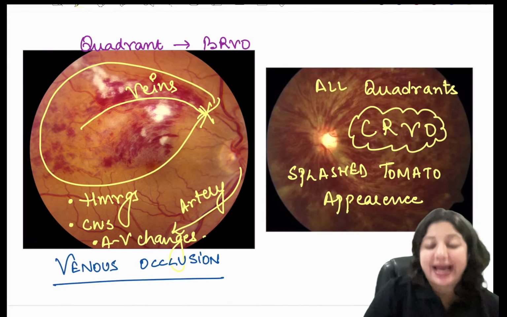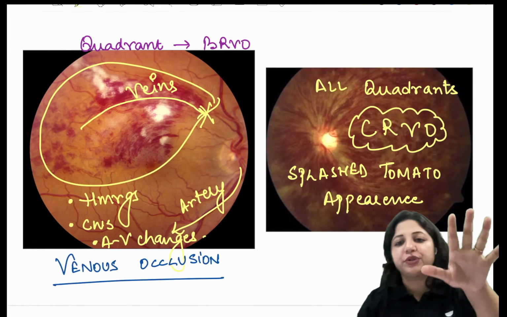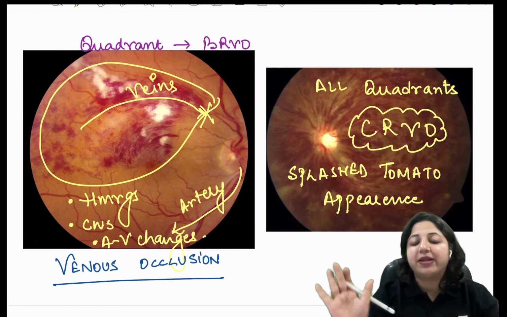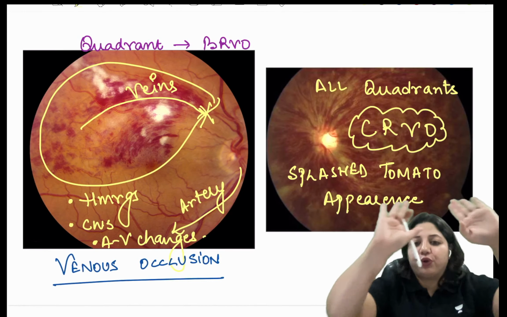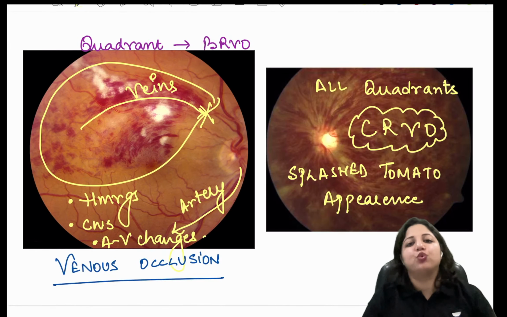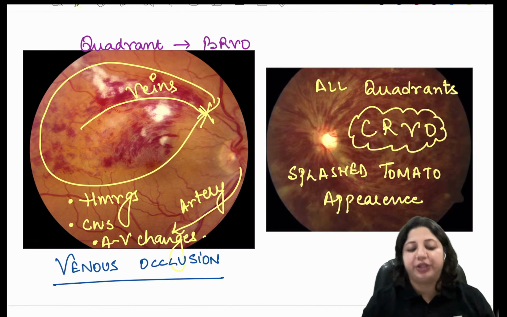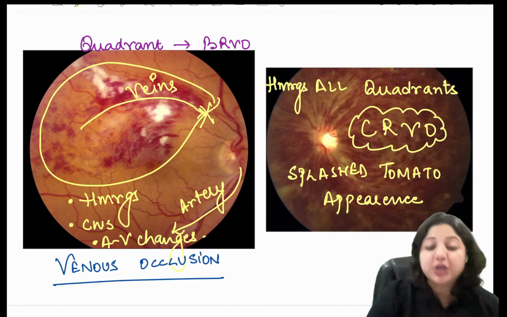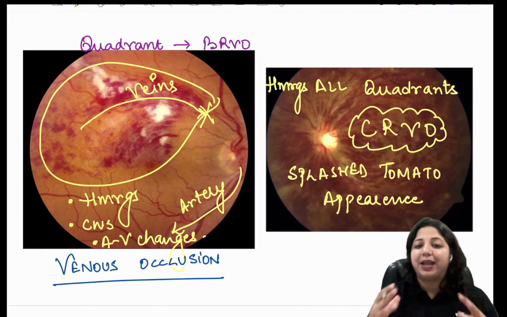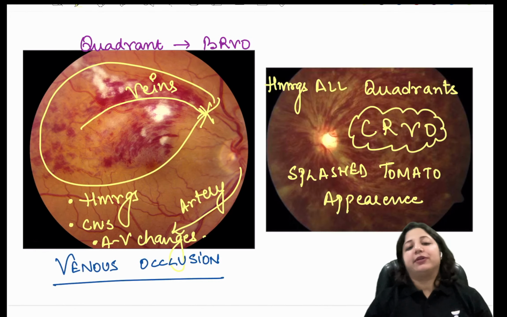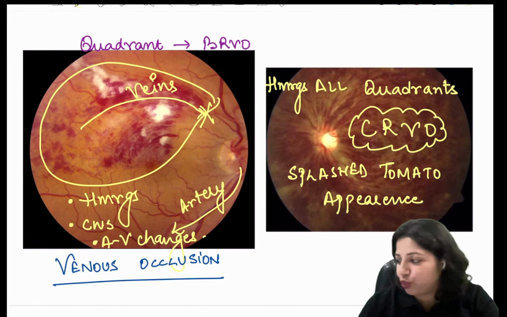appearance. By that I mean if I throw a tomato on the wall, it splashes, so there is red pulp all around on the wall. Like that, it is called central retinal vein occlusion, splashed tomato appearance, when there are hemorrhages in all the quadrants. So that is the picture. When you have hemorrhages on the retina, you have cotton wool spots. These are the pictures of venous occlusion.